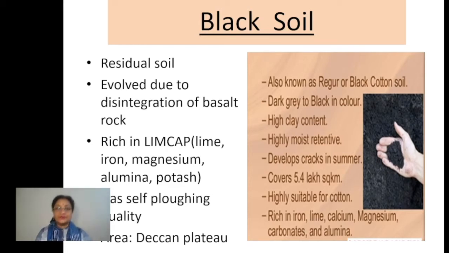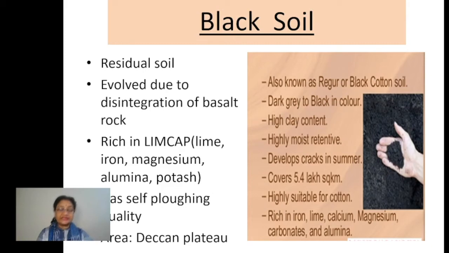And children, it covers a large part of India, especially in the peninsular region, where igneous rocks have been found. Especially which part of the peninsular region? The Deccan Trap region. So which areas can we find black soil in more? Especially in Gujarat, a major part of Gujarat, and the maximum part of Maharashtra. These are the states where this soil can be seen. Or you can say a major part of the Deccan Plateau has this type of soil. Clear? Now this soil has a self-ploughing capacity.